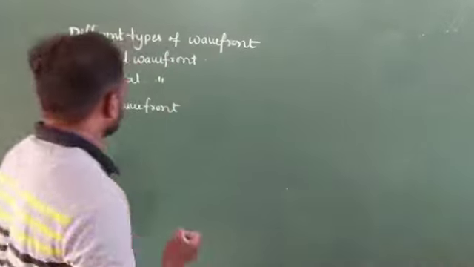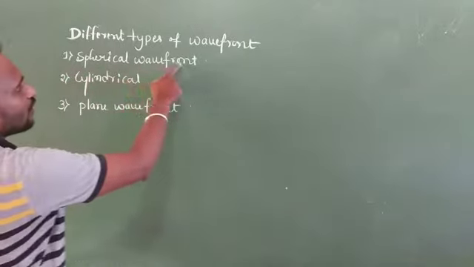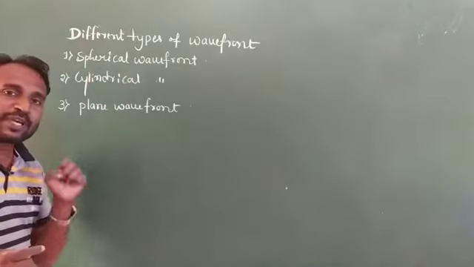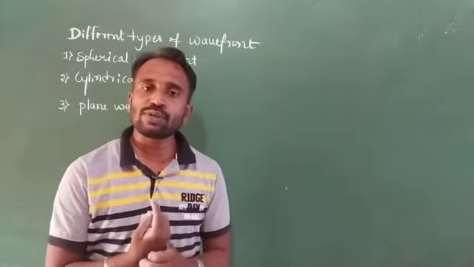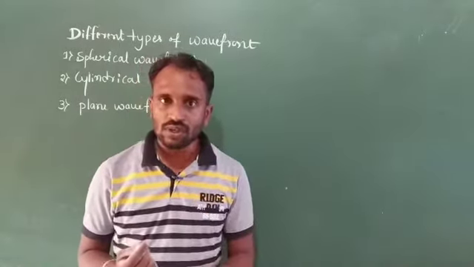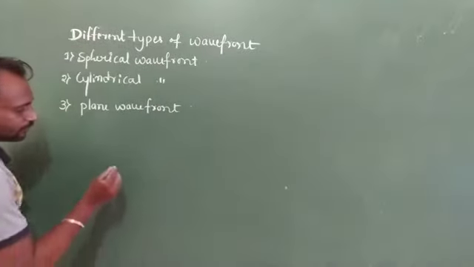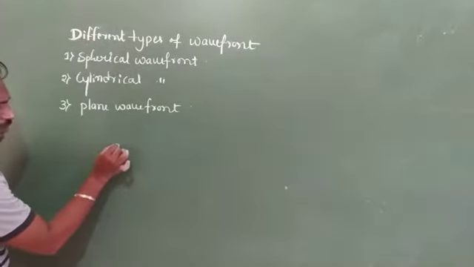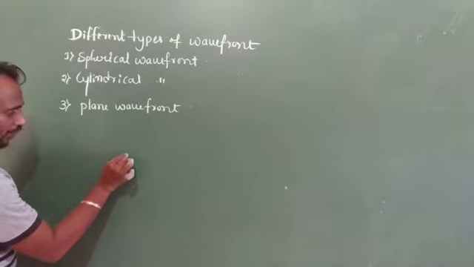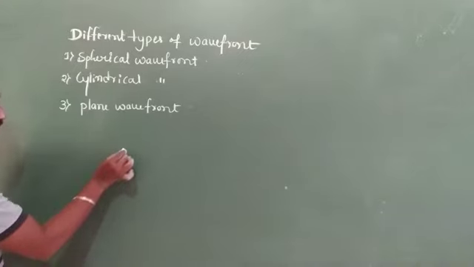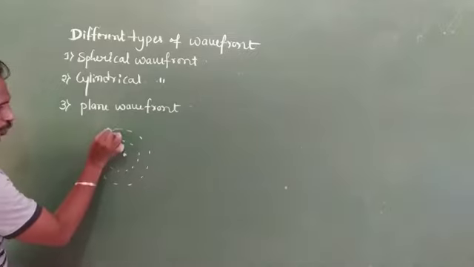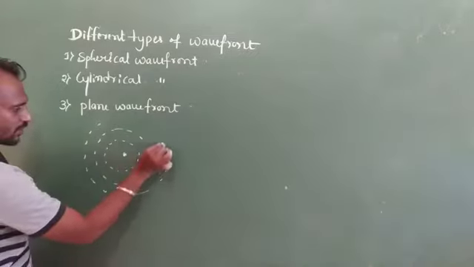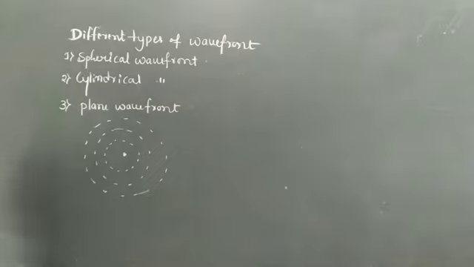Suppose here we consider a spherical wavefront. A spherical wavefront is produced by a point source. For example, here this one is a source point or a locus point. A single point produces a spherical wavefront. It means a point source produces a spherical wavefront.